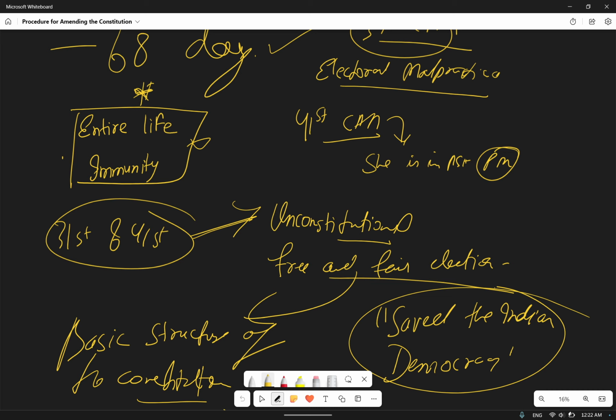The Kesavananda Bharati case judgment said that you are disturbing the basic structure of the constitution. Whatever constitutional amendments you have made in the 39th and 41st amendments will be declared null and void. They are unconstitutional.